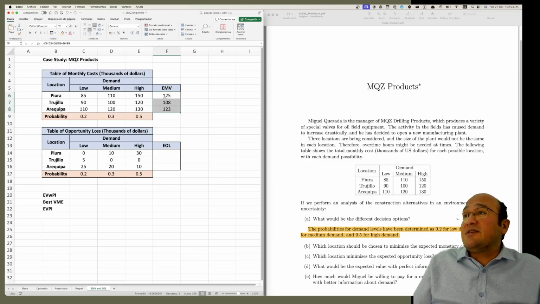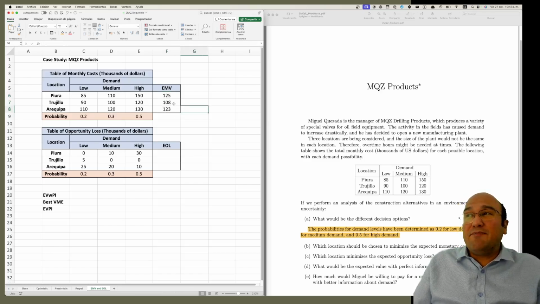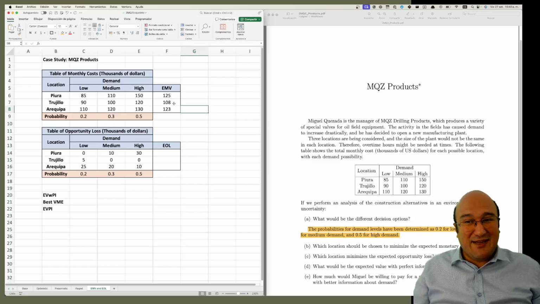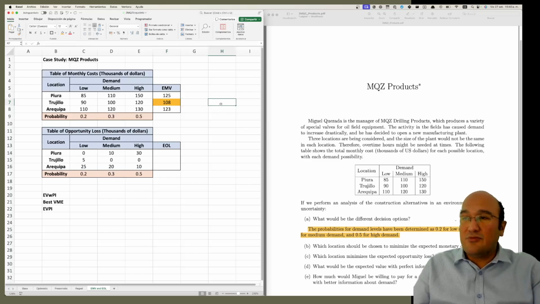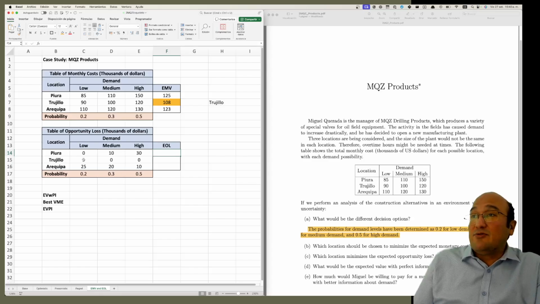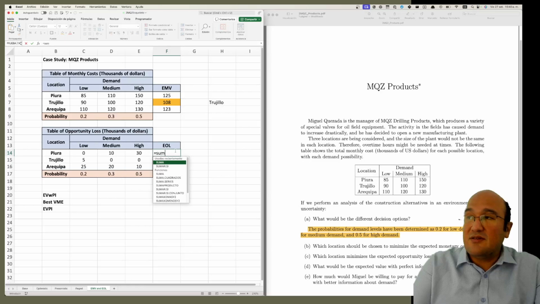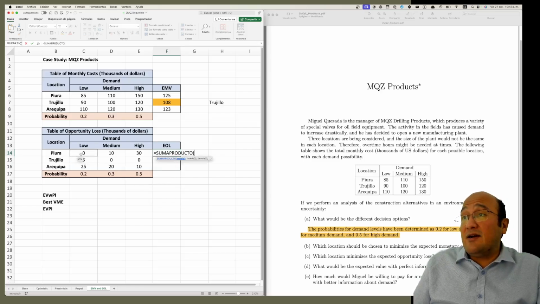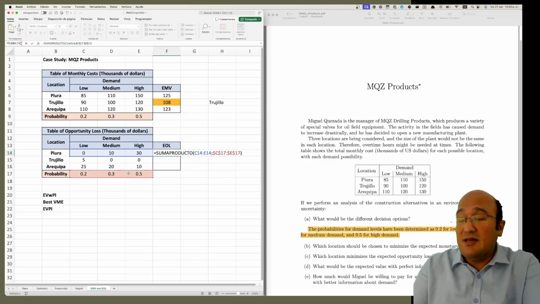Okay, this expected monetary value is about cost. So you don't choose the maximum. You don't want the maximum expected cost. You want the minimum. And it is related to Trujillo. We can do the same for the expected opportunity loss. Remember, we do the probabilistic average with the probabilities of the rows. Suma producto, like above, times the probabilities. We fix the probabilities and we drag.